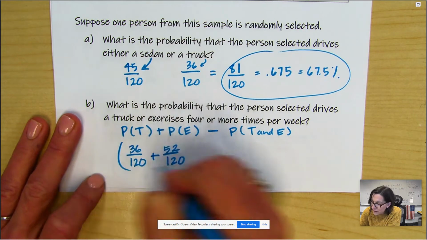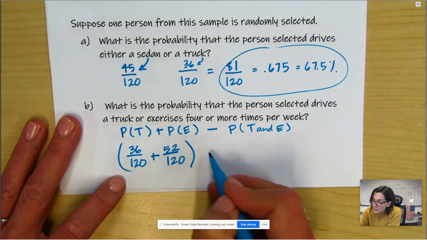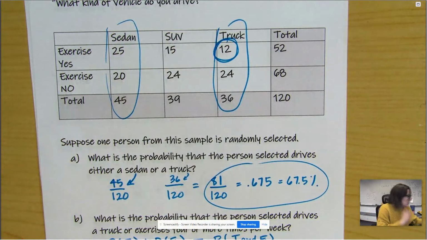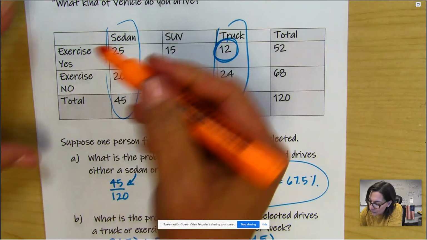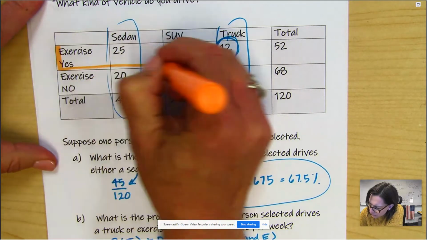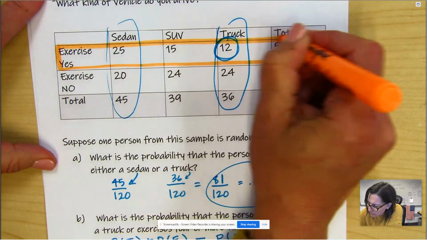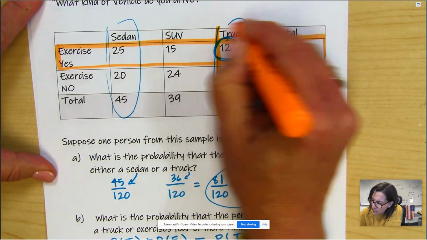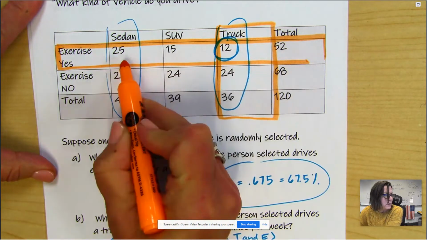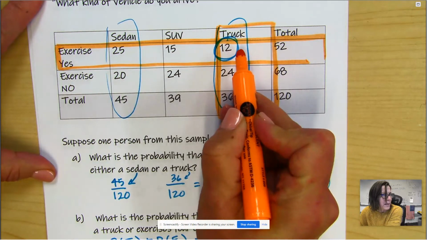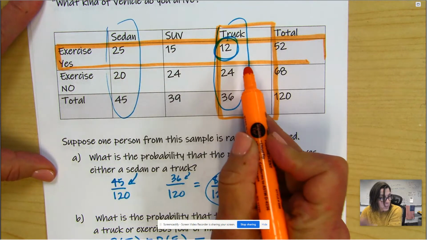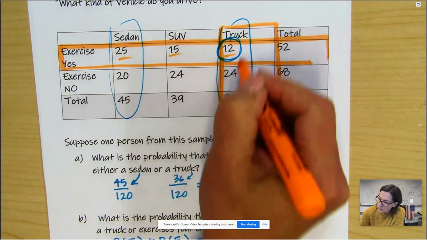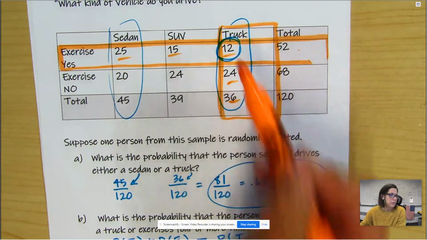Okay, you could add those together, but we need to subtract the overlap because when you add, let me get a highlighter. When you add all the exercisers, right, if you add all these people, and all of these people, look, the 12 is getting added twice. The 52 has the 12 included and the 36 has the 12 included. We want to include the 12, but only once, not twice.